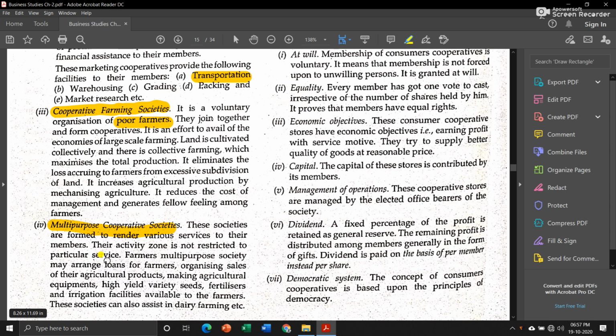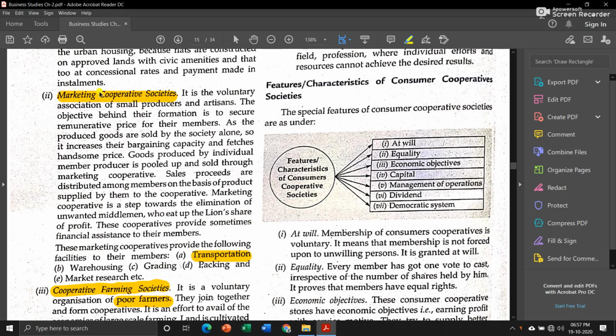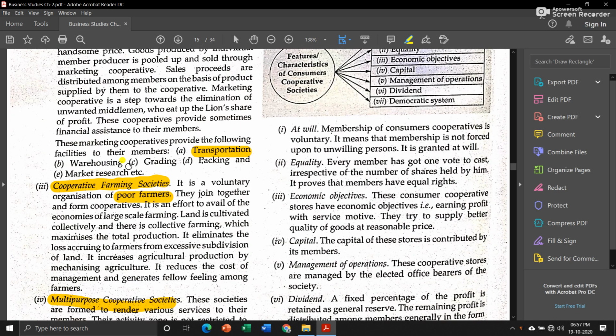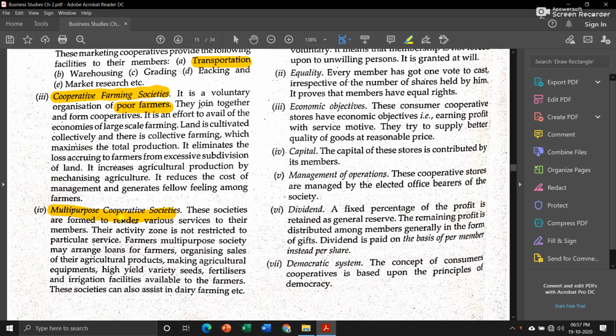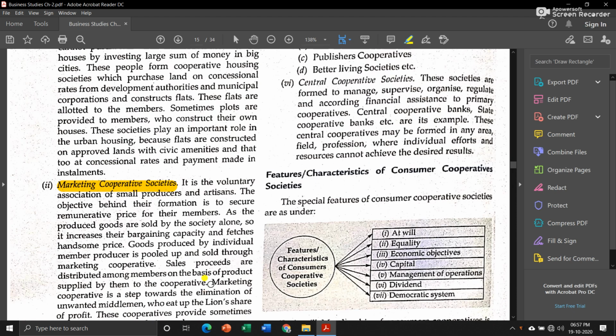But multi-purpose cooperative societies can do a lot of various activities. They can provide help or service to farmers as well as the other above mentioned cooperative societies. So those societies are known as multi-purpose cooperative societies. If they provide any service to marketing cooperative societies, for that also they will receive some amount of money, and that money will be distributed among themselves. Okay, now these societies can also assist in dairy farming, etc.